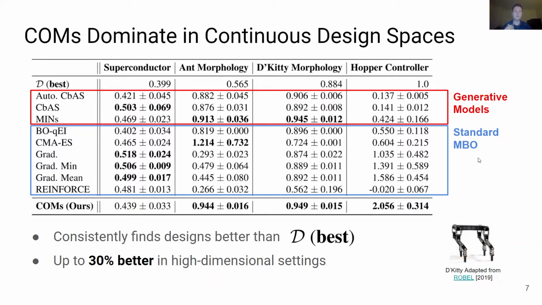COMs perform up to 30% better in high-dimensional settings like the Hopper controller task with a design space of 5,126 individual components to optimize. And COMs dominate the benchmark on continuous tasks, reaching optimal performance on 3 of the 4 tasks.